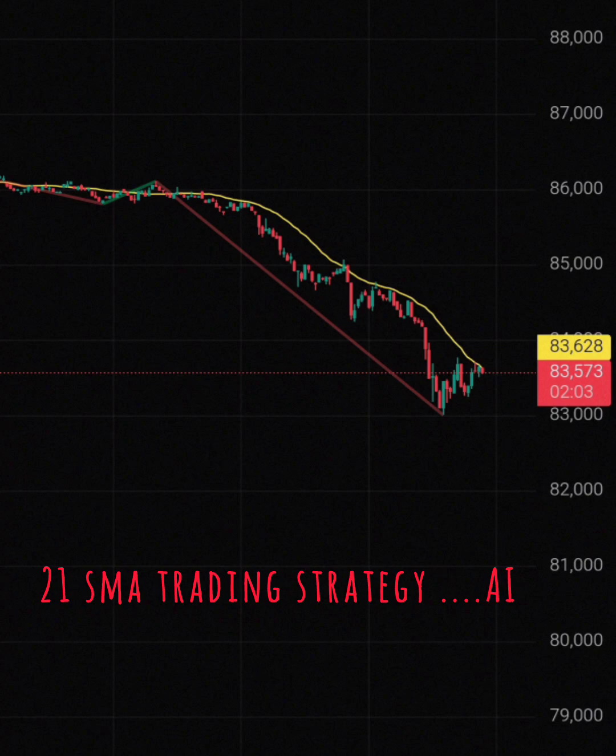In summary, the 21 SMA is a versatile tool for traders, offering insights into trends, momentum, and potential entry-exit points. However, it should be used in conjunction with other analysis techniques for better results.